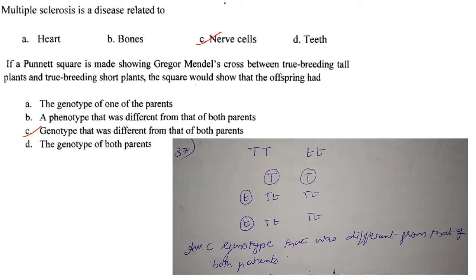Then multiple sclerosis is a disease related to. So it is a disease related to nerve cells.